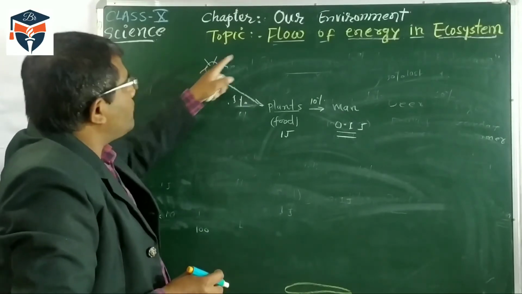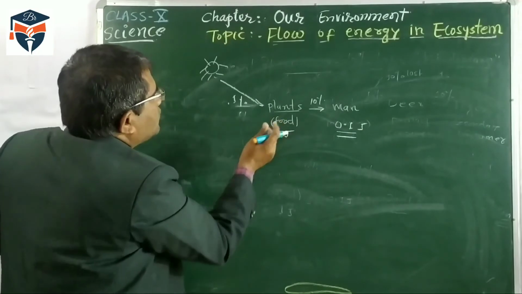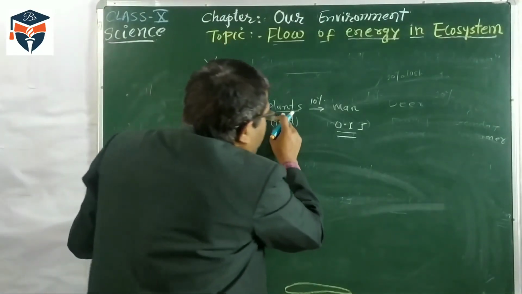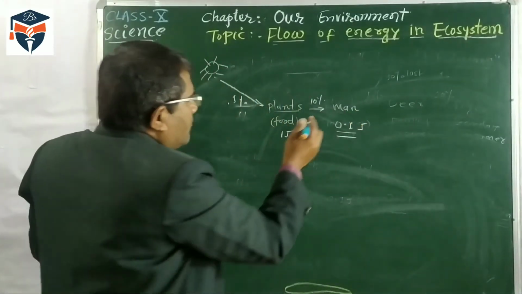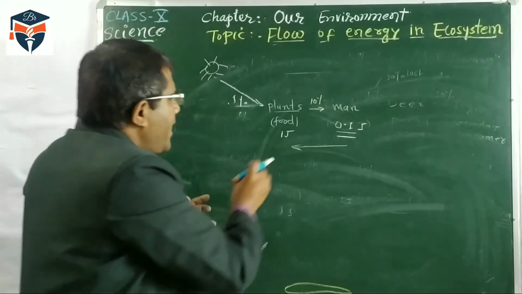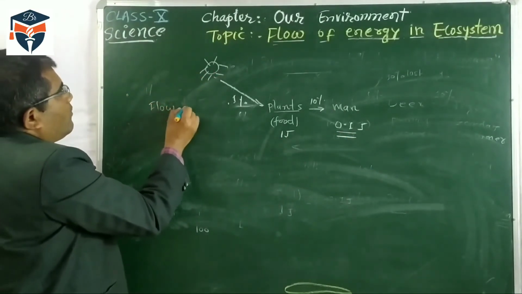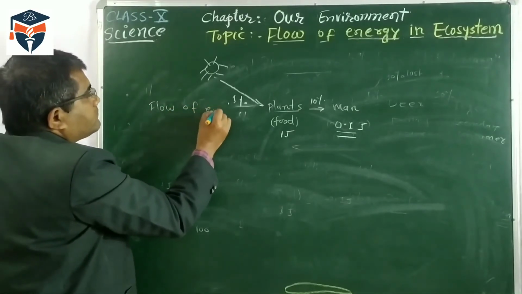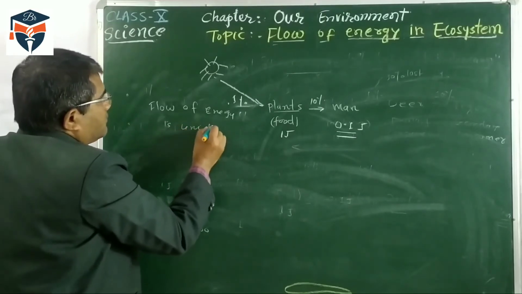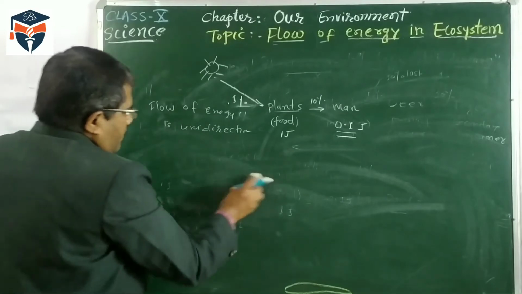So the flow of energy is from the sun to the plant. From the plant, the energy will not come back to the sun. From the plant to man, energy will not come from the man back to the plant. So what happened? Here the flow of energy is very important. The flow of energy is unidirectional. Unidirectional means one chain, as you will see again.